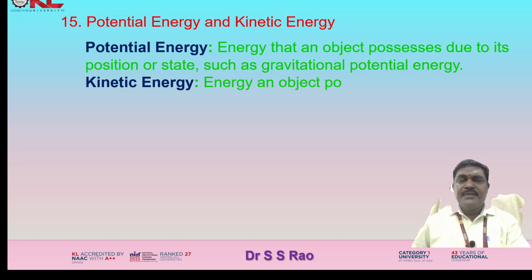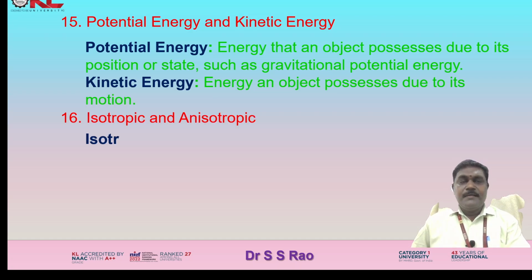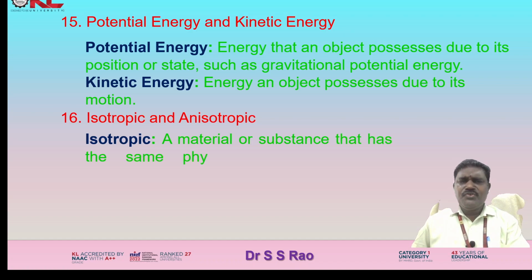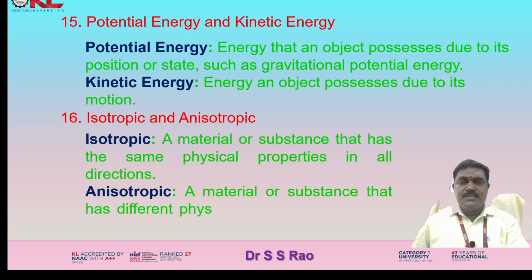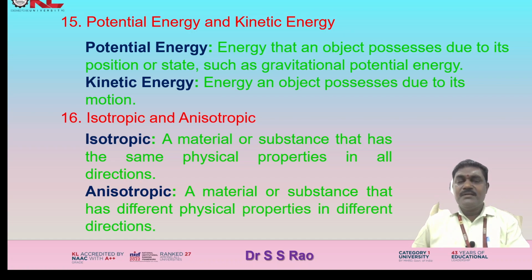Kinetic energy, energy an object possesses due to its motion. Isotropic and anisotropic. Isotropic, a material or substance that has the same physical properties in all directions. Anisotropic, a material or substance that has different physical properties in different directions.